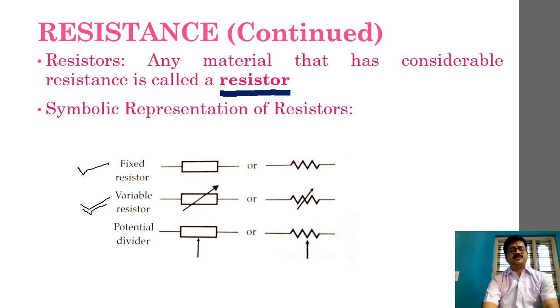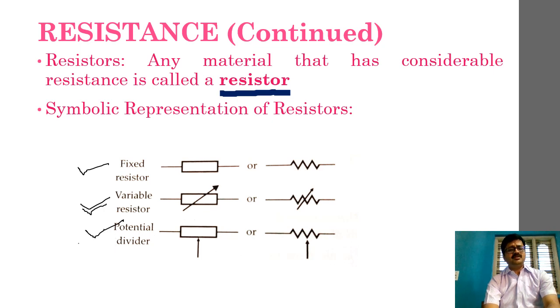Please remember this symbolic representation. In the future, we will be concentrating on this kind of variable resistor in some circuits, where we denote a varying resistance like a rheostat, and there we will make use of this particular symbol. The third one is a potential divider.